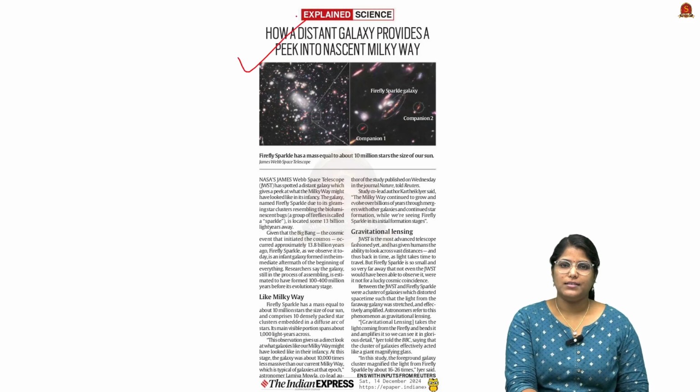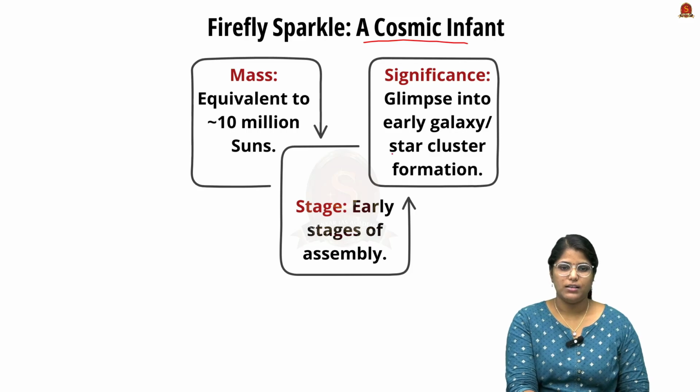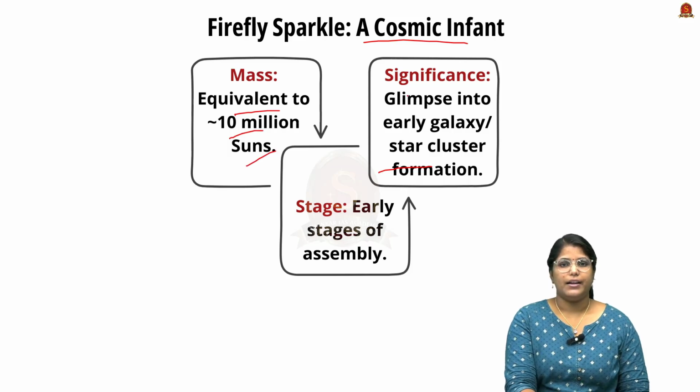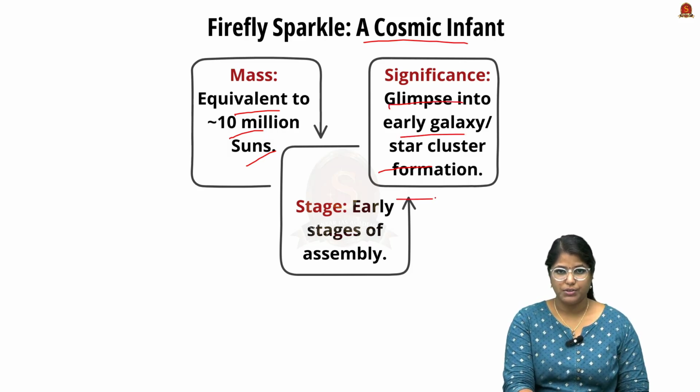Now look at this article. This article talks about NASA's James Webb Space Telescope, JWST. This JWST has recently spotted a galaxy named Firefly Sparkle Galaxy. This Firefly Sparkle Galaxy is also called a cosmic infant because it is in the early stage of assembly, and it has a mass equivalent to 10 million suns. The very significant fact about this identification is that it provides a glimpse into early galaxy or star cluster formation, since it is in the assembly stage. So remember this key news.